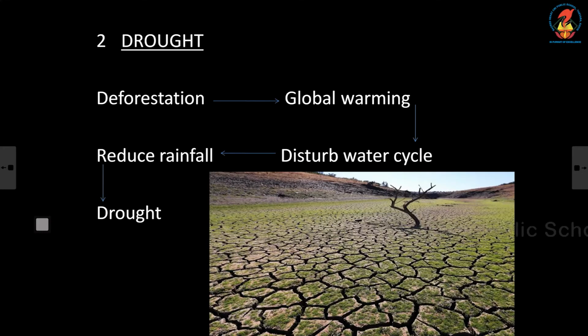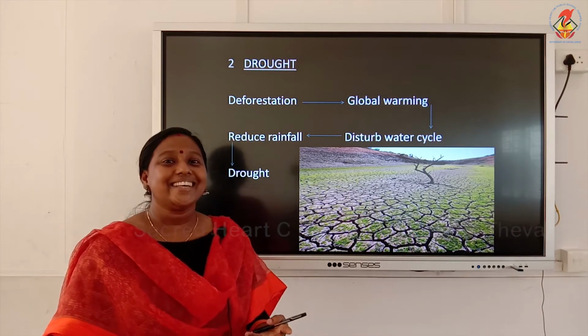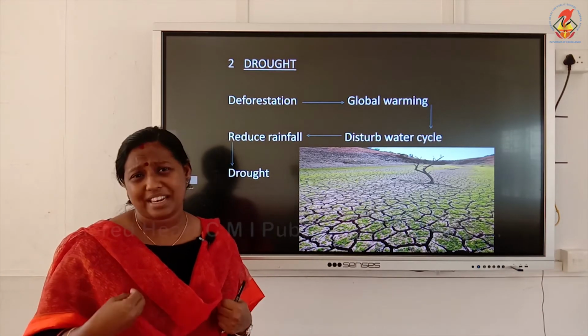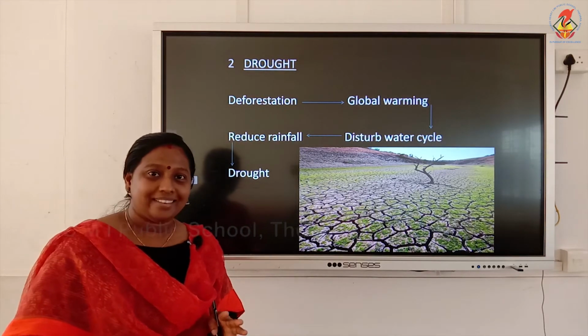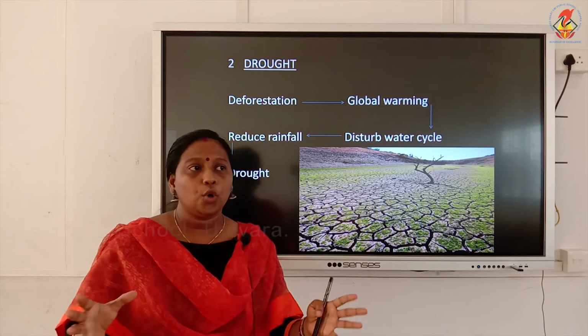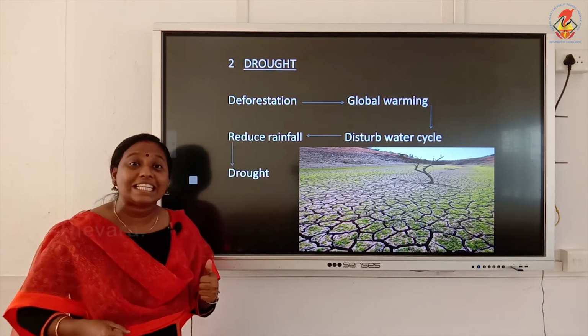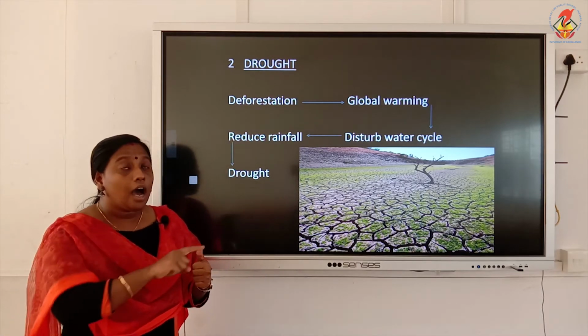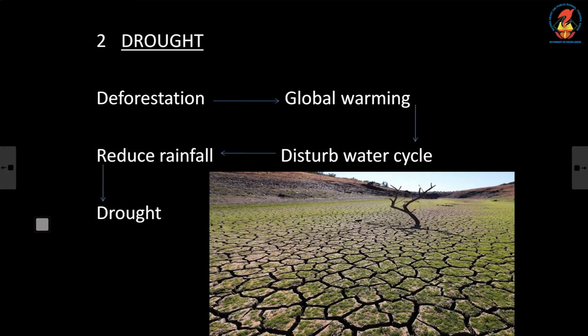The second one is drought. Now what do you mean by drought? A condition where there is scarcity of water, water is very less. Now we will see. Due to deforestation, you know that the global temperature will be increasing. When the global temperature increases, what will happen? Our water cycle will be disturbed. The increase in the global temperature due to global warming results in the disturbance of our water cycle.